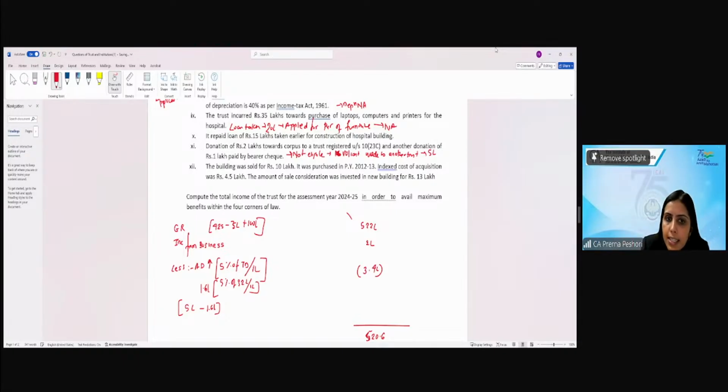Are we clear? Yes. Now again with respect to that, there is a CBDT circular which I would like to highlight to you. Now what does this CBDT circular provide? This CBDT circular says that when you apply the donations to another trust, only 85% of the amount paid or credited would be considered as the application of income. So the CBDT has said that the donations made to another trust shall be treated as application only to the extent of 85. It means that if I am donating 100, only 85% will be considered as applied.